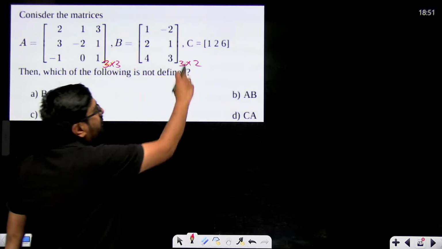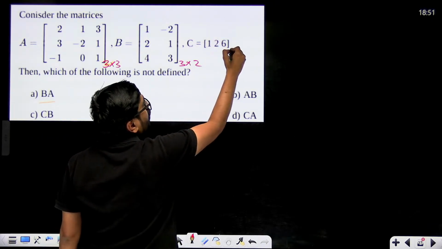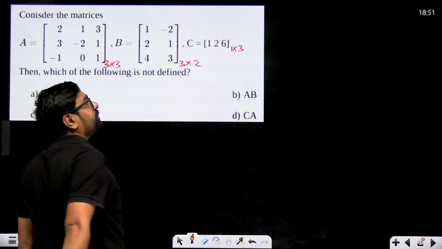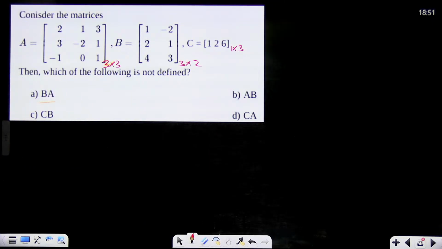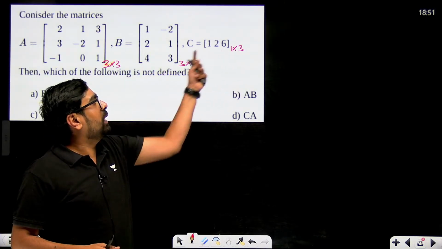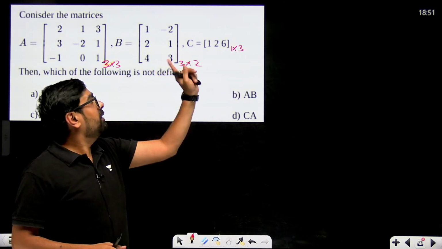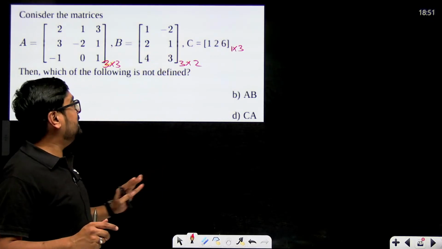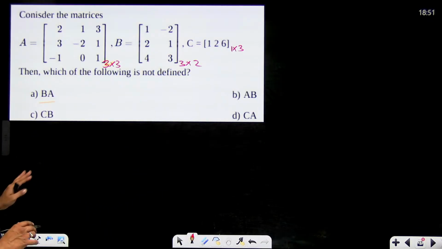What is the order of C? 1 row and 3 columns, so 1 cross 3. Can we multiply C with B? No. We cannot multiply B and C, because look, here there is 2 and here there is 1. Number of columns 2, number of rows 1. We cannot multiply B and C, so B into C will not be defined.